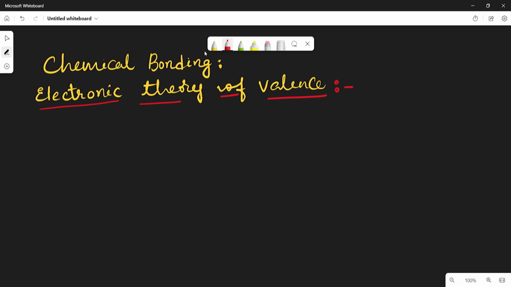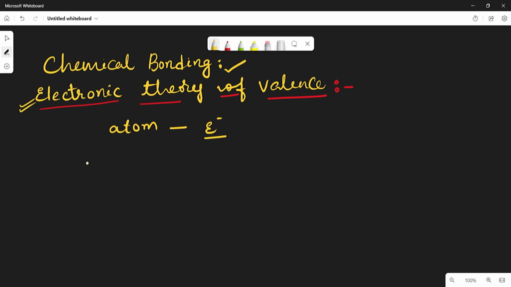So now the electronic theory of valence. In chemical bonding, to explain what is the chemical bond, there were a number of attempts to explain the chemical bond formation between the atoms in terms of electrons.